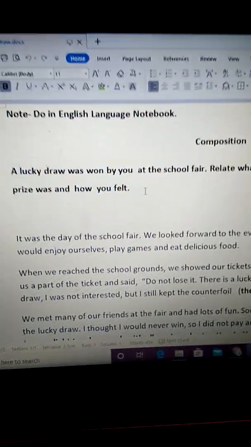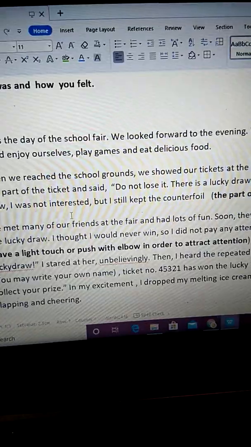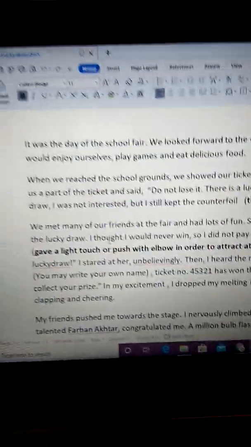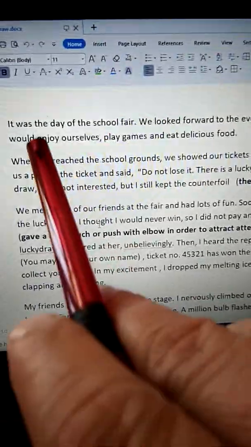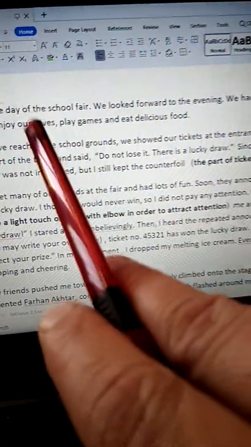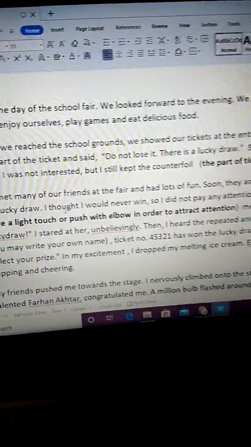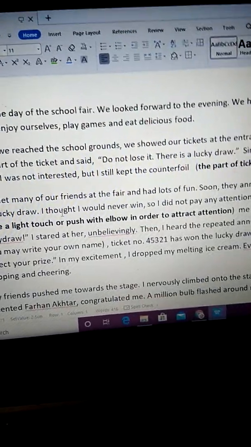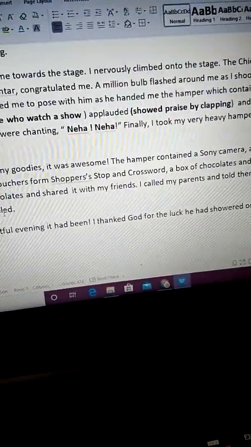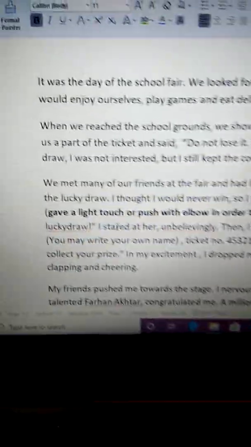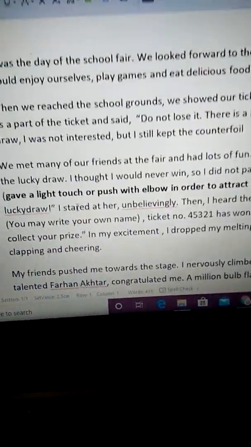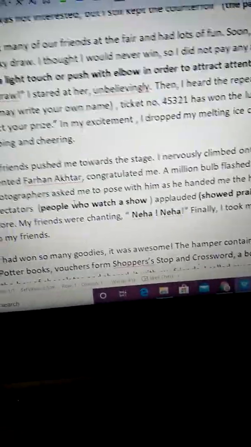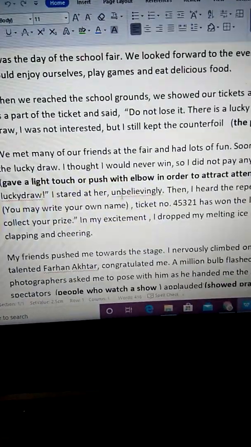As we have explained the composition, I'll just explain it. With compositions, we start off with an introduction. So this was the introduction. Then we write the body of the composition in paragraphs. Here we have divided the paragraphs to explain what all you did.